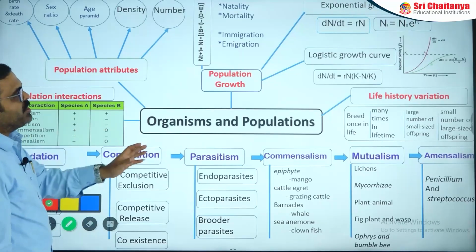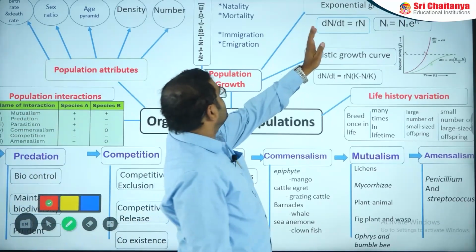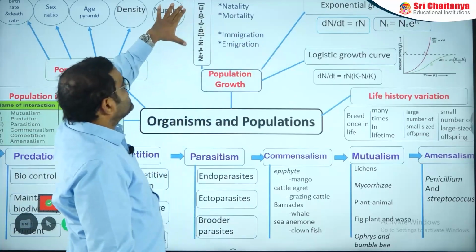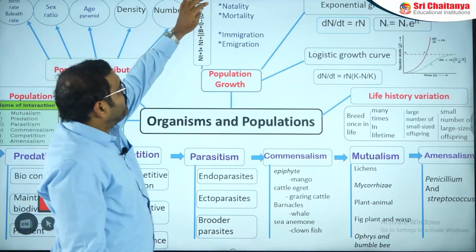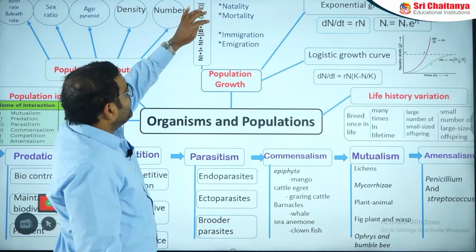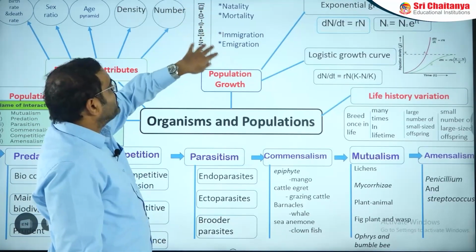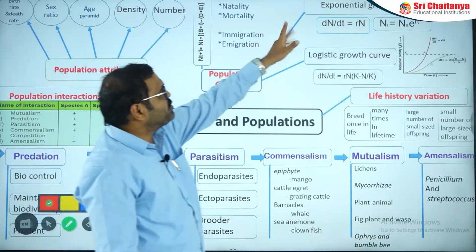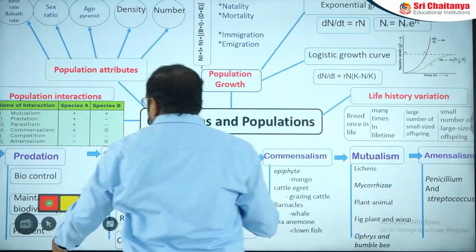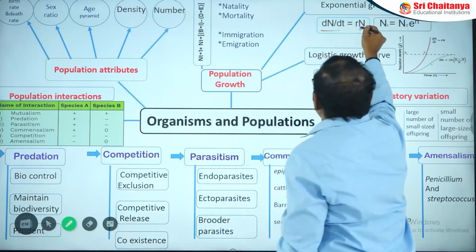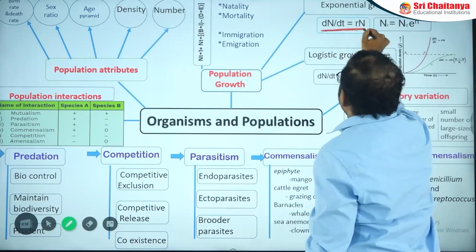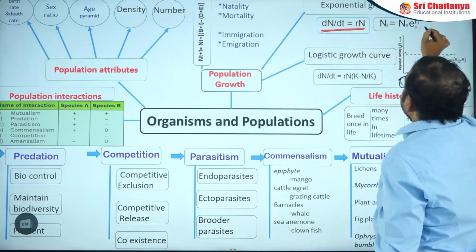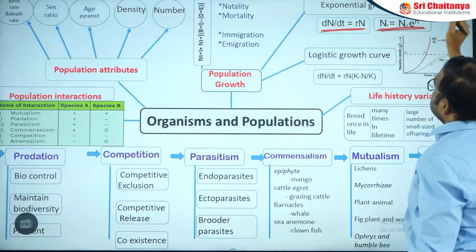Among these, you need to observe the calculation part in population growth. Here, mortality, natality, immigration and emigration together can influence the population, increasing or decreasing it. In the case of the exponential growth curve, here is the exponential growth equation, which is the integrated equation part.